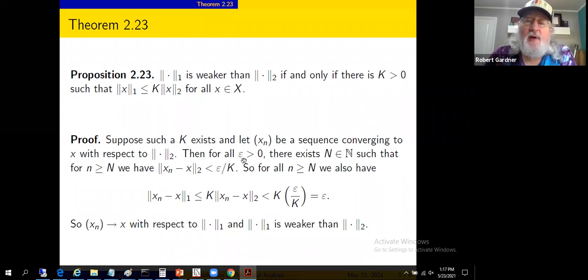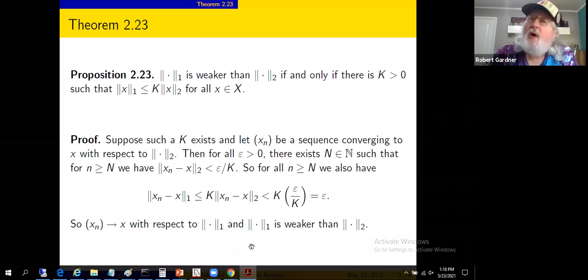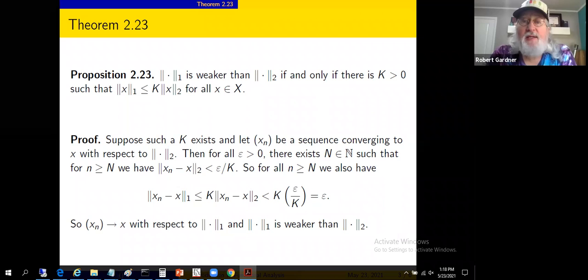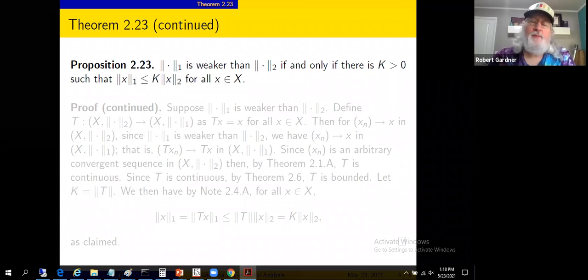For all epsilon greater than 0, there exists a capital N, lowercase n greater than or equal to N, the norm of the difference is less than epsilon. So x sub n converges to x with respect to the 1 norm as well. And so any sequence that converges with respect to the 2 norm also converges with respect to the 1 norm. That's the definition of 1 norm is weaker than 2 norm. If and only if result. So let's see, next we need to suppose the weaker condition and extract from that the existence of parameter k.